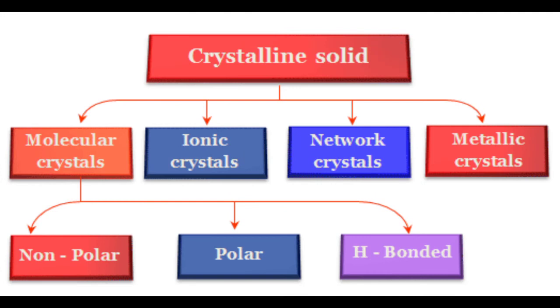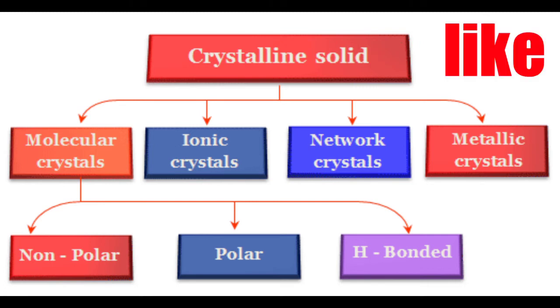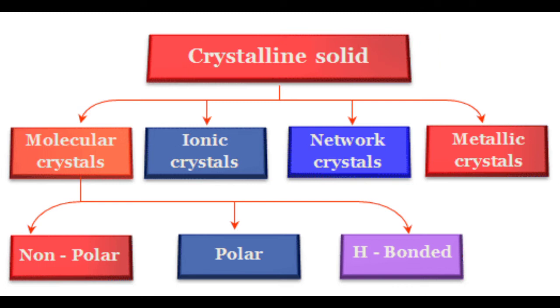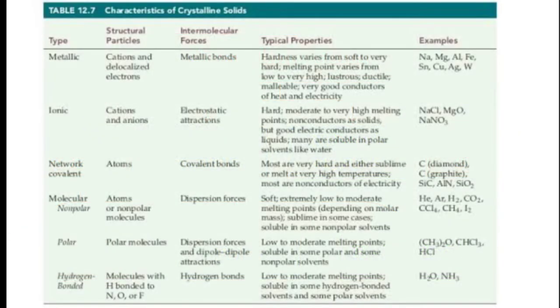Now coming to the classification of crystalline solids. As you see, they are generally classified into four major categories, which are molecular solids, ionic crystals, network crystals, and metallic crystals. Further, the molecular crystals are divided into three major categories: non-polar, polar, and hydrogen bonded solids. So we will discuss it.